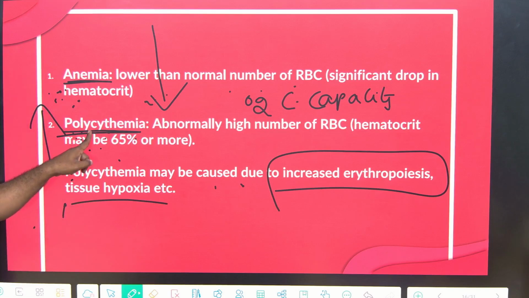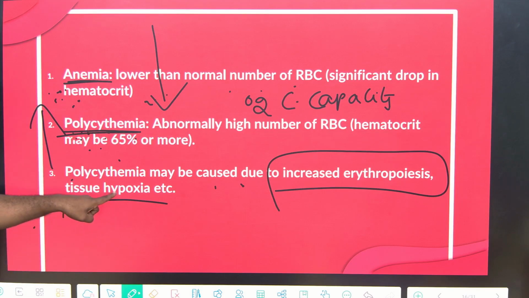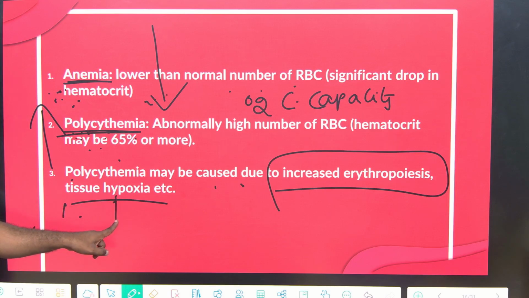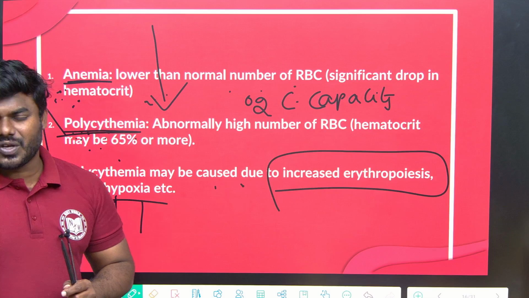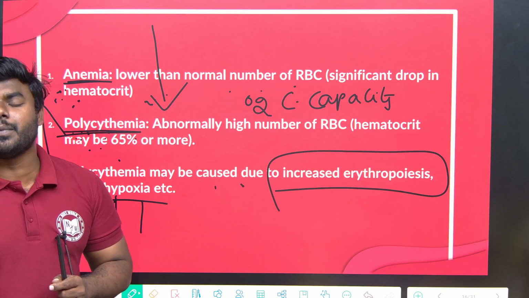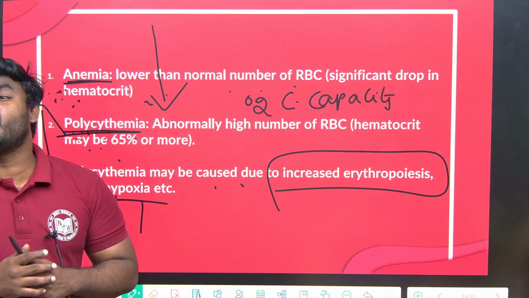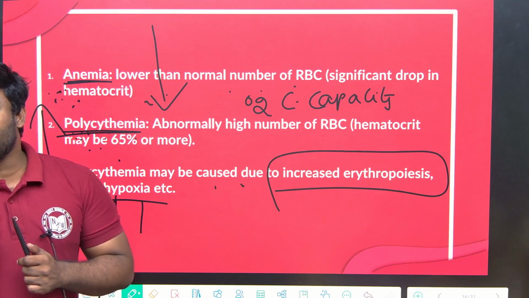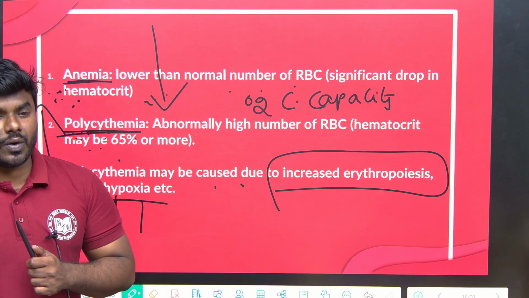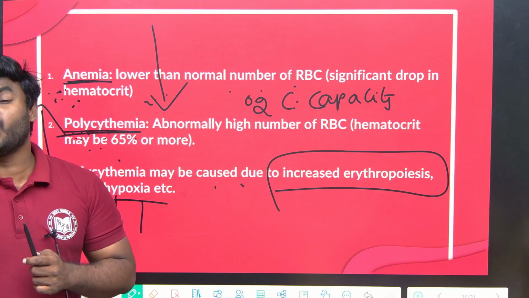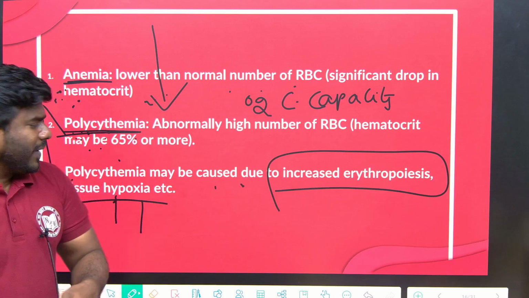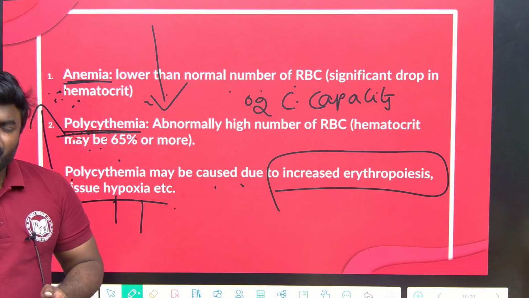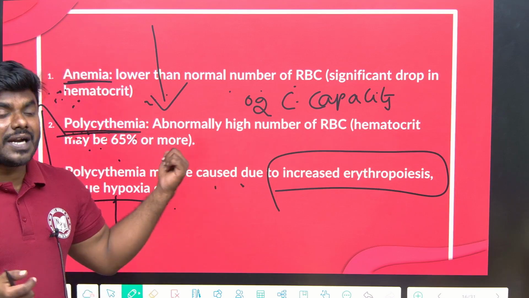Polycythemia means increasing RBC level during tissue hypoxia. Hypo means lower, oxia means oxygen. You might observe this is not completely proven. When we are climbing mountains, what happens? Oxygen levels will be lower. Immediately what will the kidney do? The kidney releases erythropoietin. That erythropoietin increases more production of RBC. Then automatically we feel normal. But once we keep on climbing, that is also not sufficient.